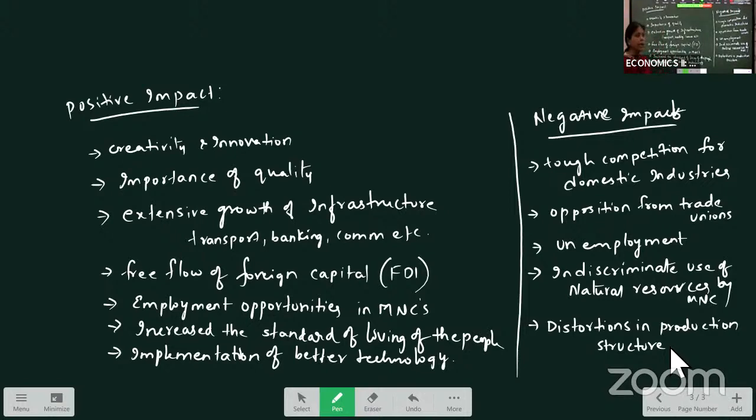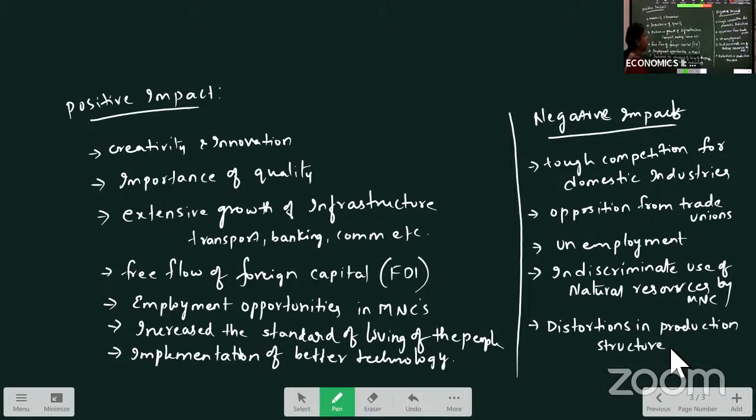When the output increases, demand should be there according to the supply, right? And it may not be equal to that of domestic industries. Foreign industries may do more production because of technology. Domestic industries may do less because of low technology. So all these disturbances are there in the production structure.